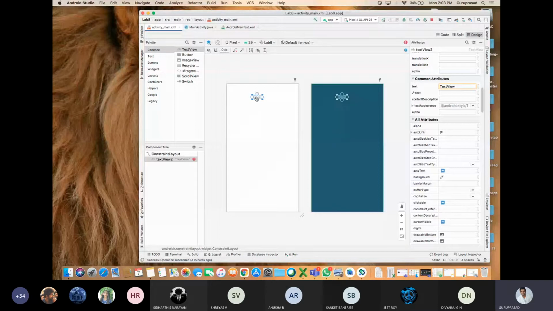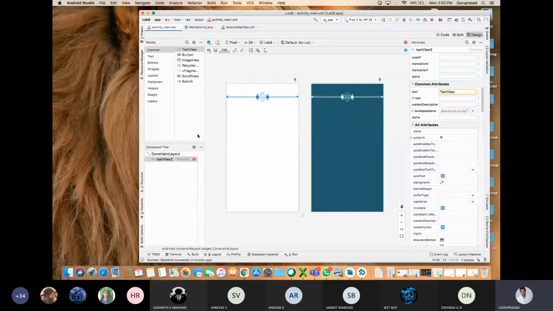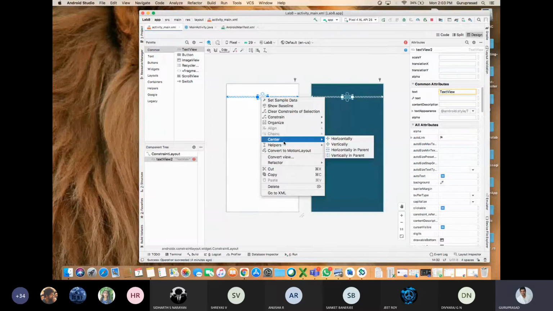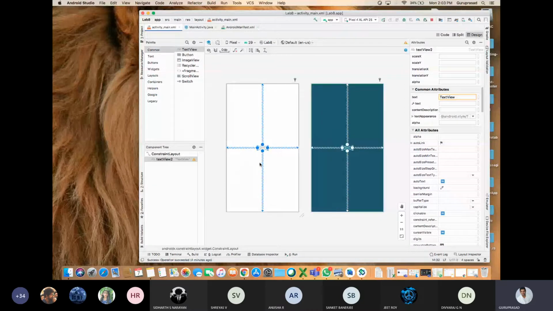Right click on this, center horizontal in parent. See, it is center horizontal in parent. Correct. Right click, center vertical in parent. Now we have defined a constraint. Why are we defining a constraint for this? Even if you rotate the mobile phone, it should not go here and there. It should be fixed there only.